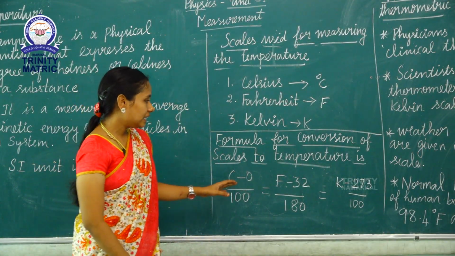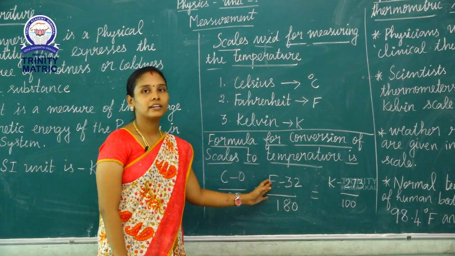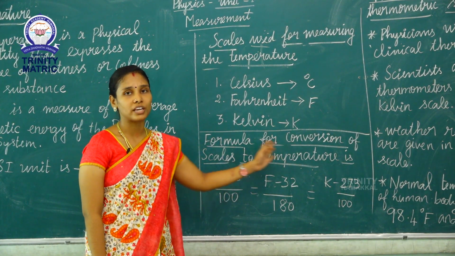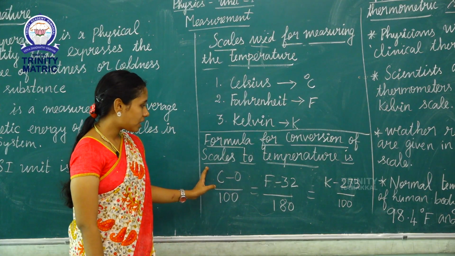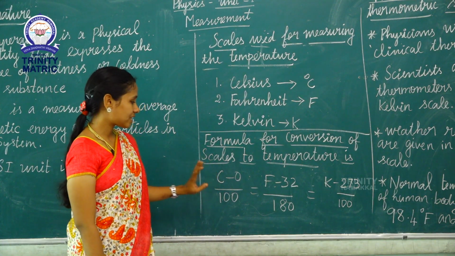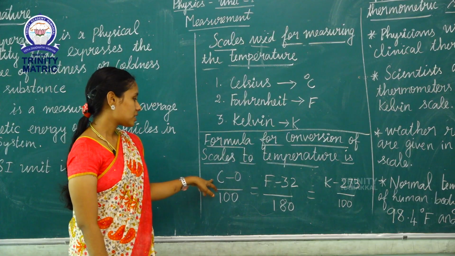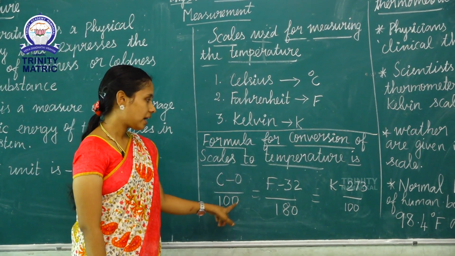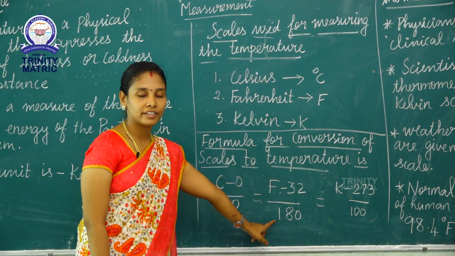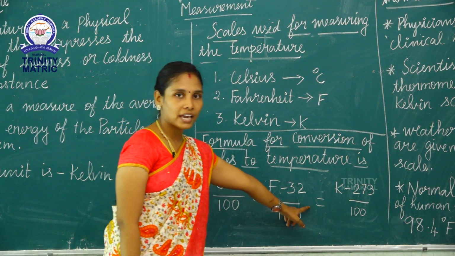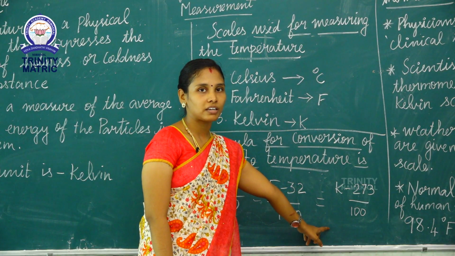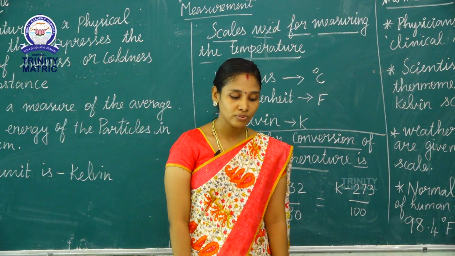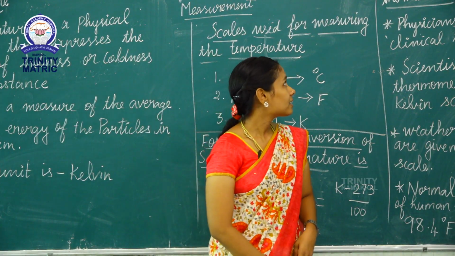So, we can easily convert Kelvin to Fahrenheit, Fahrenheit to Kelvin, Fahrenheit to Celsius, or Celsius to Kelvin. So, these formulas are very important. Once again I repeat: Celsius, (C minus 0) divided by 100, and (F minus 32) divided by 180, and (K minus 273) divided by 100.